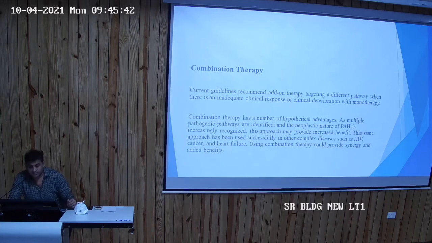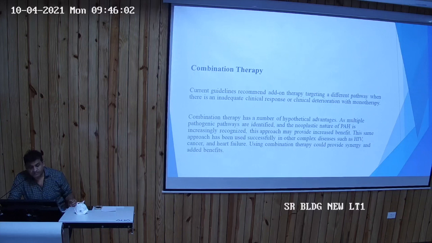There is add-on therapy targeting a different pathway when there is an inadequate clinical response or clinical deterioration with monotherapy. In clinical practice, we start with monotherapy. If there is deterioration or an inadequate response, then you add on therapy.